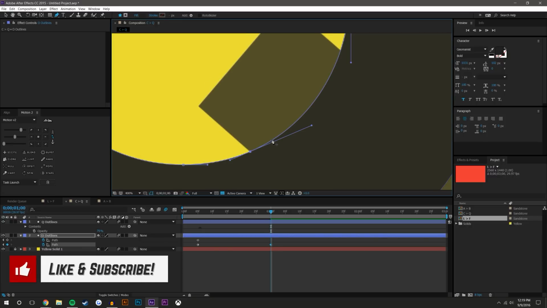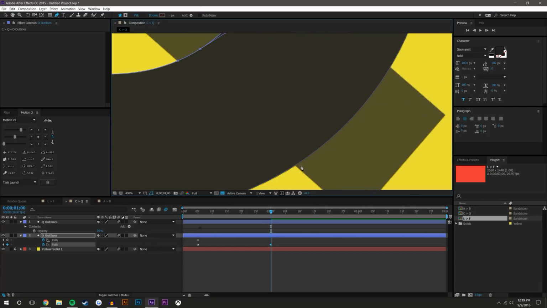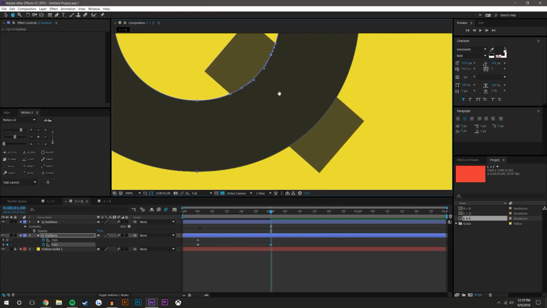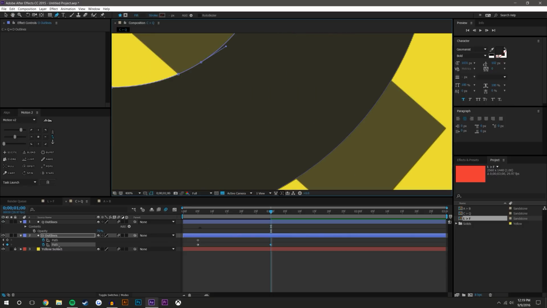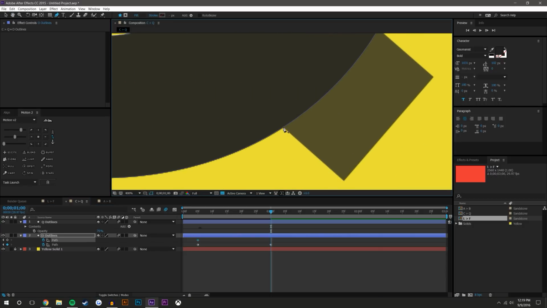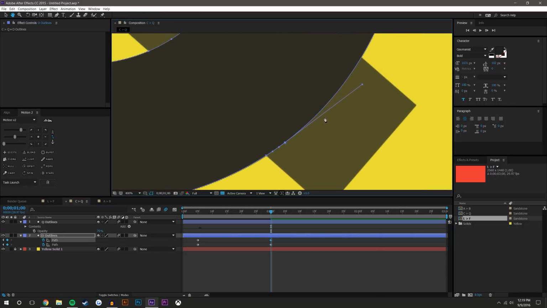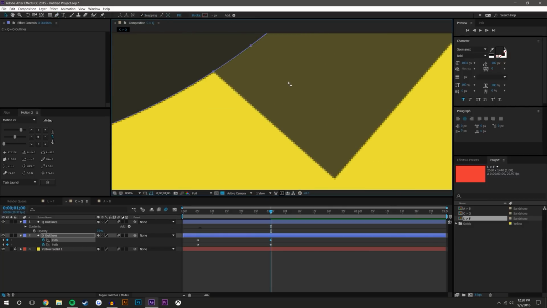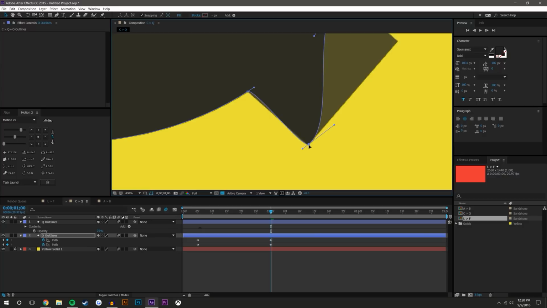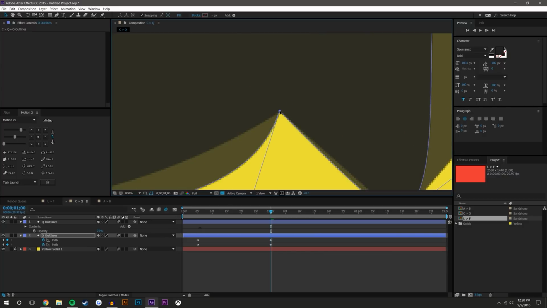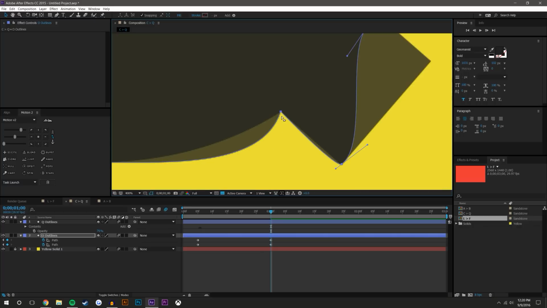I'm just gonna add some points. I just have the pen tool selected, and I'm just creating points along here to make it easier. Okay, so that's the negative space that I've selected. Now I'm gonna go to the outside path and add some points. Now, simply I'm just going to drag these points over. And this is where things can get a little bit complicated, but I just want to kind of reduce that Bezier handle as best as I could without compromising the shape of the layer.